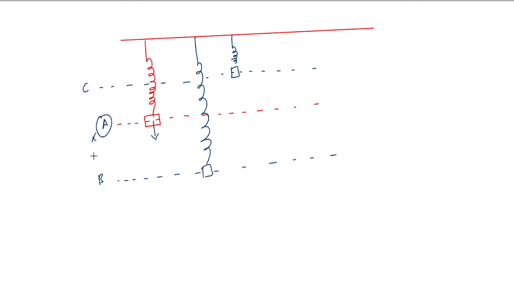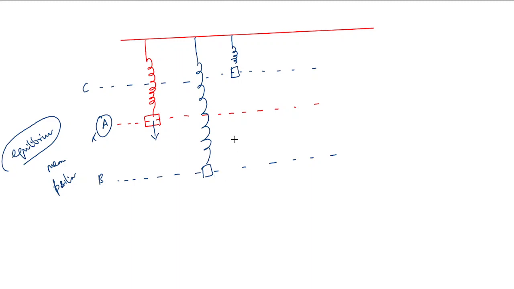This A is called the mean position or equilibrium position. We can say that this is a position at which the mass would come to rest when the force is removed.